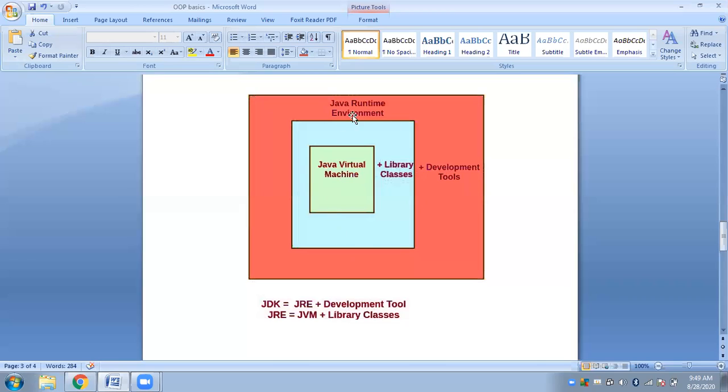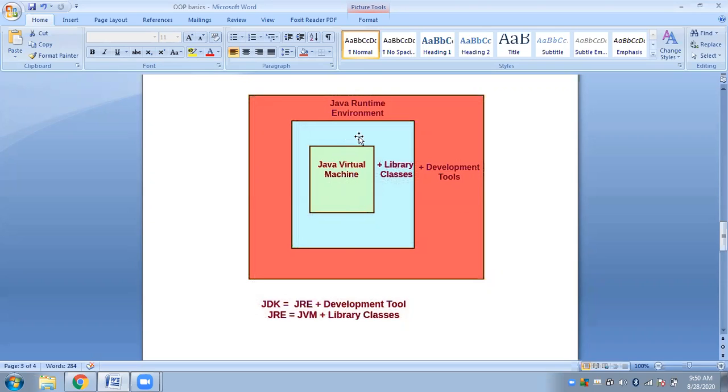So JRE is a conjunction of the JVM, which will provide the runtime, and library functions. Together they provide the environment that helps in execution of the Java program written by the user. That is the function of JRE.